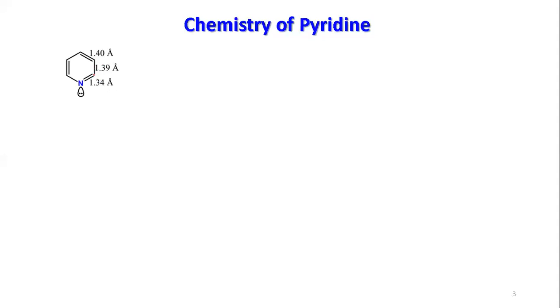You have the CC bond between alpha and beta carbon, around 1.39, and beta and gamma is 1.40 angstrom. So the alpha-beta and beta-gamma bonds are very close to each other, whereas the carbon-nitrogen distance is a bit smaller, and you can predict that nitrogen is relatively smaller in size, in its radius, with respect to carbon.